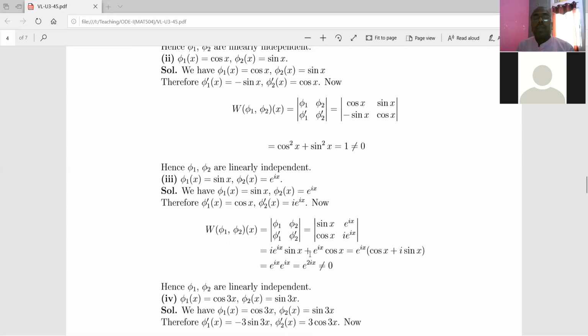Whatever it may be, plus or minus: here it is sin x, its derivative is cos x, right? So this is minus. Please take care of this. So this is minus, and this gives e to the power ix. We can take e to the power ix common here, and what we get is e to the power ix times, this term being minus, i sin x minus cos x.